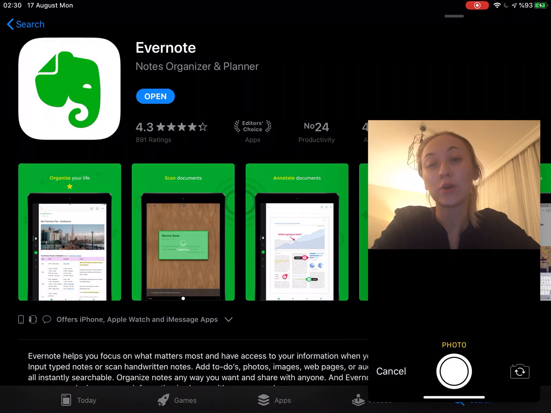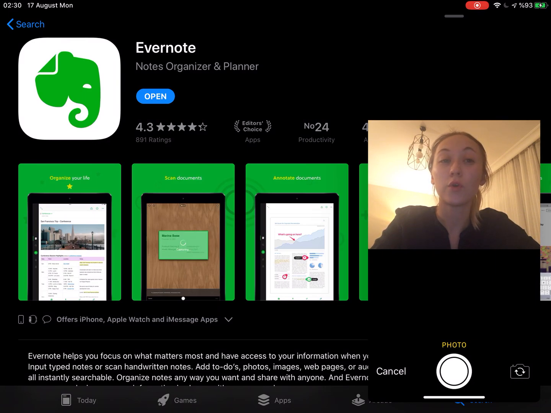Today I'm going to talk about an app called Evernote. I think you've heard about it. Evernote is a notes organizer and planner, and as far as I know, it's very popular. So many people use that app, and you can see that on the screen.